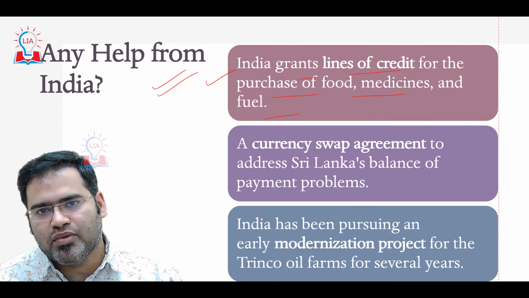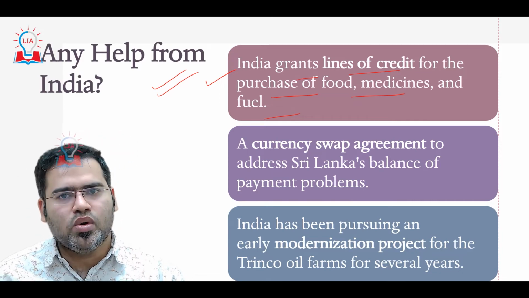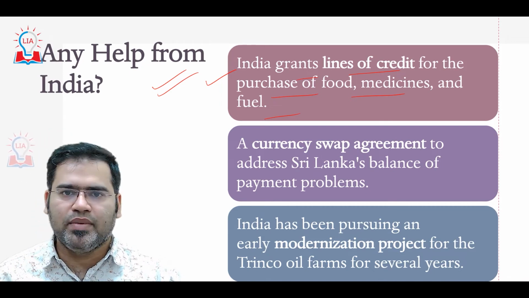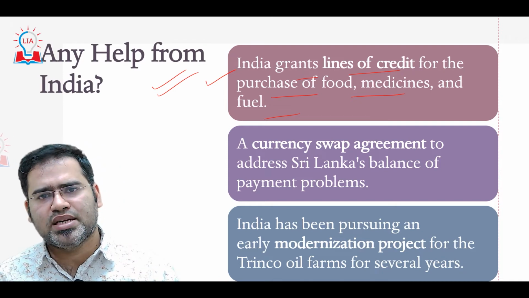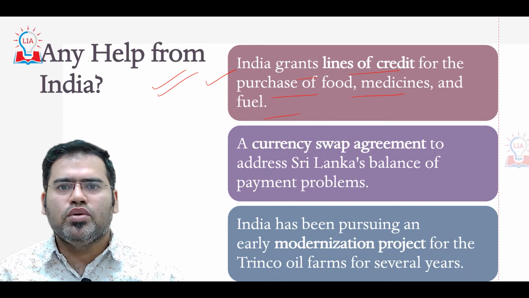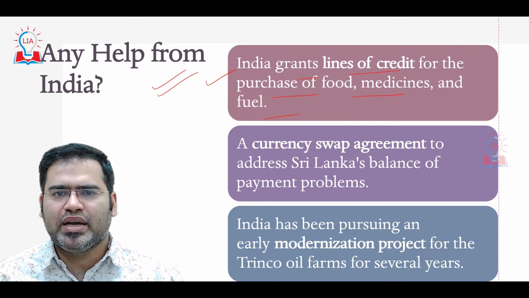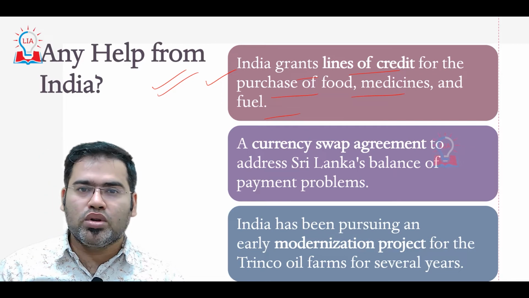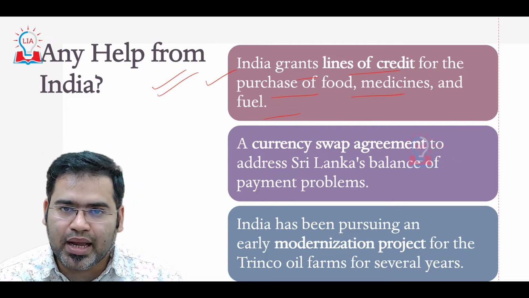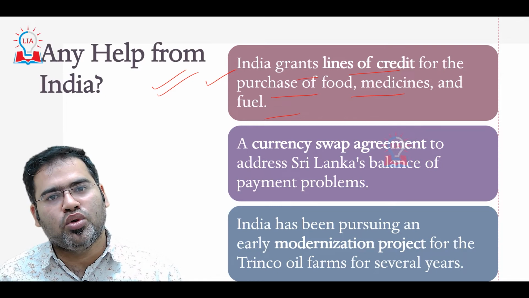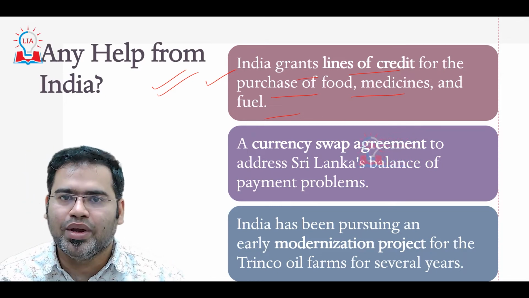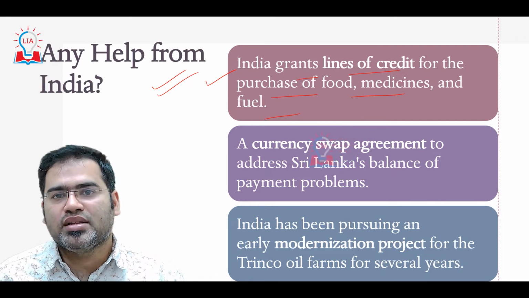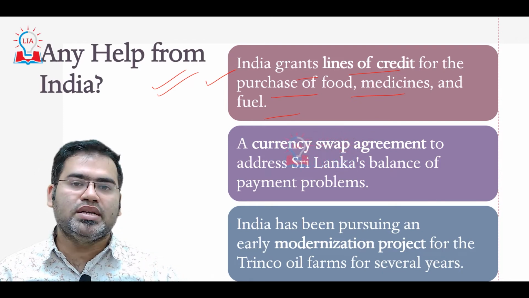But in a line of credit, what will happen? If you visit the bank and you actually require 10 lakh rupees, but today you want just 1 lakh rupees, 1 lakh rupees will be given to you. If any interest is there, you will pay the interest. If tomorrow you again require, suppose, 9 to 10 lakh rupees, you can get that. On the third day, again you require 2-3 lakh rupees, you can approach the bank, and again the bank will give you 3 lakh rupees. That means more than 10 lakh rupees will be given to you. That means the line is actually open. Anytime you can visit the bank and take the loan. That is known as a line of credit.